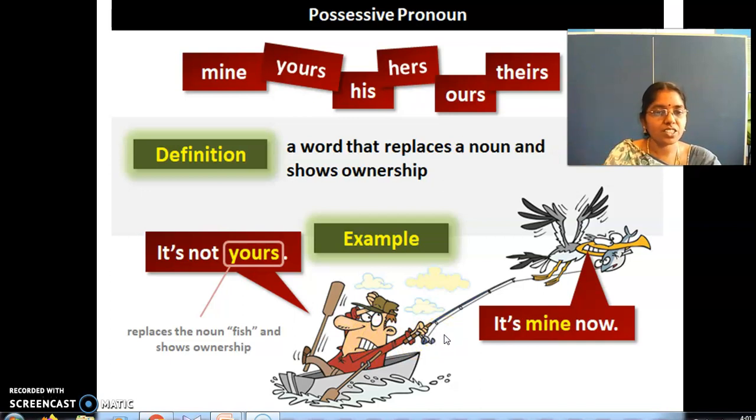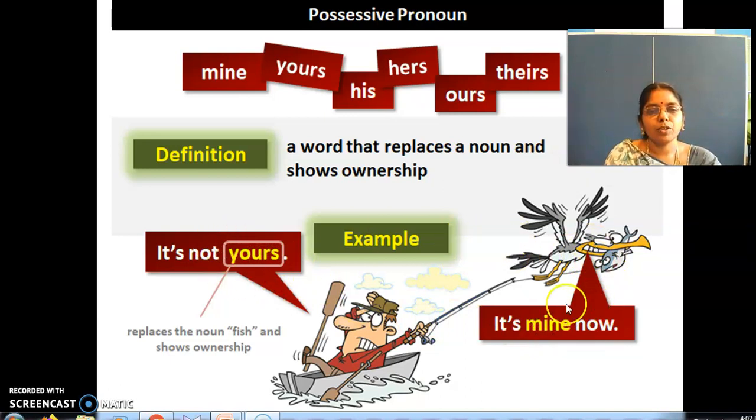He is also catching fish. So it's not yours replaces the noun fish and shows the ownership. It's mine now, the bird is saying. You caught the fish, okay. But I caught the fish and I am flying, so it's mine now.